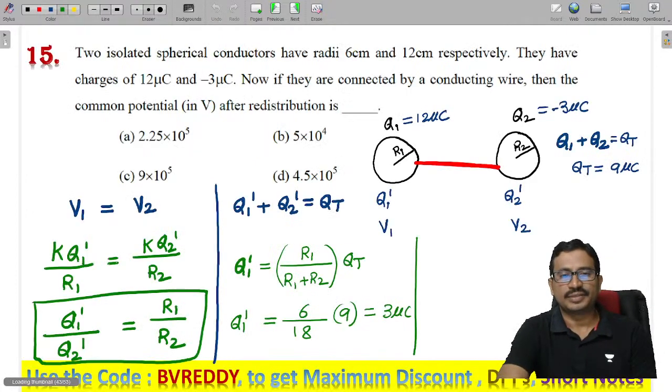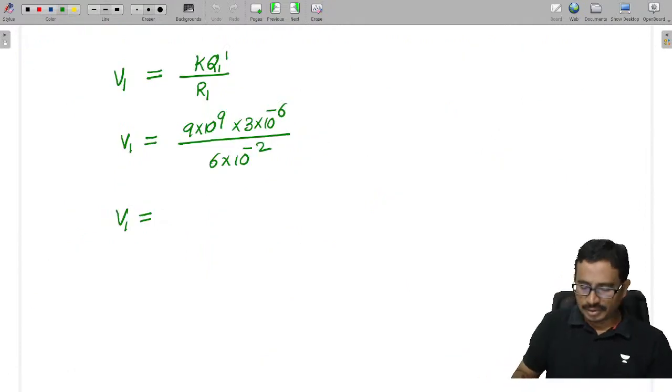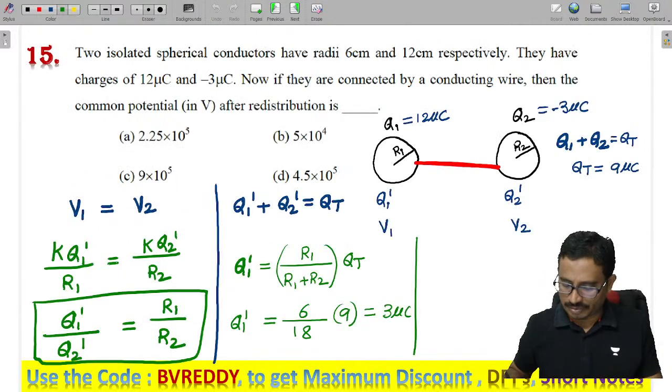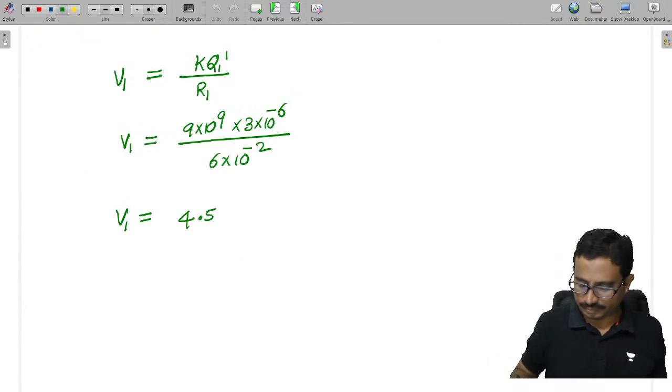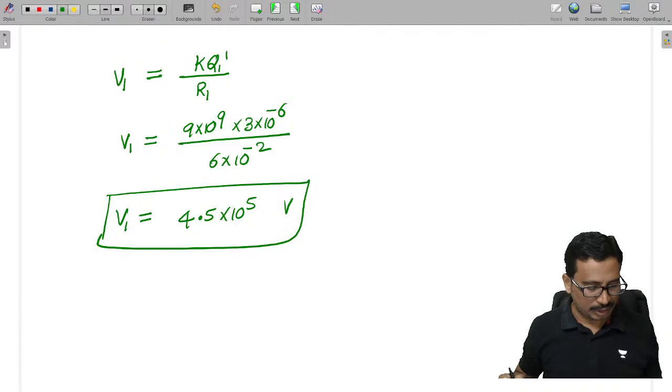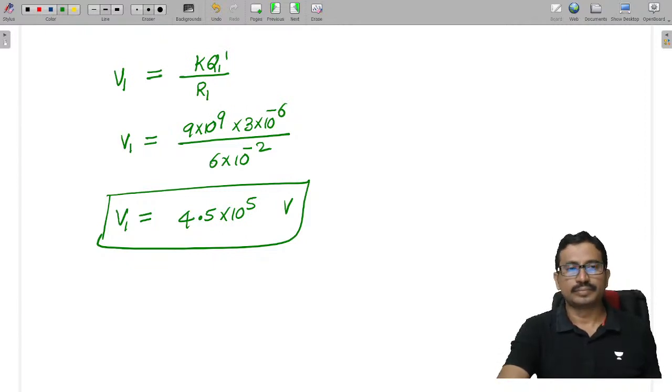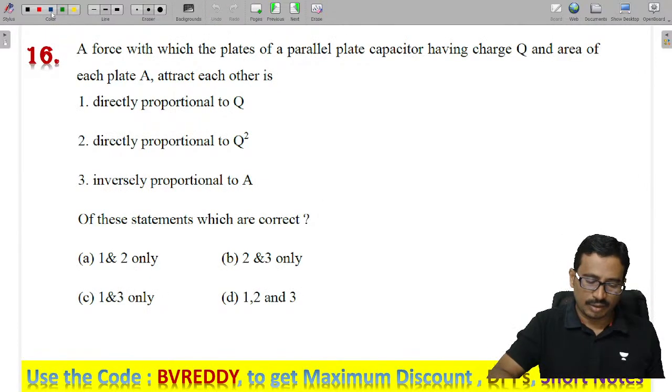How much will you get? Nearly 4.5 into 10 power 5 volts. Check the calculations. Done?